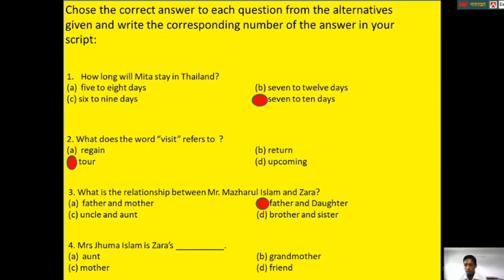Question number 4. Mrs. Zuma Islam is Zara's A. aunt. B. grandmother. C. mother. D. friend. What is the correct answer? Yes, the correct answer is C. Mother.